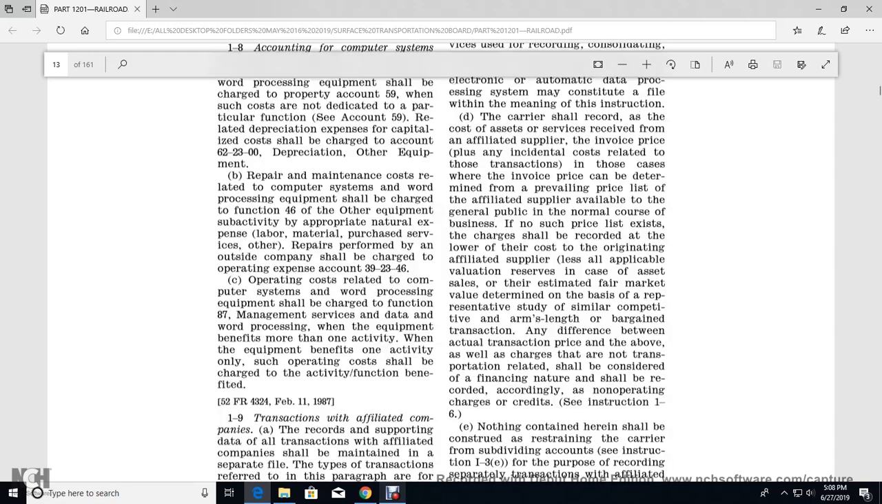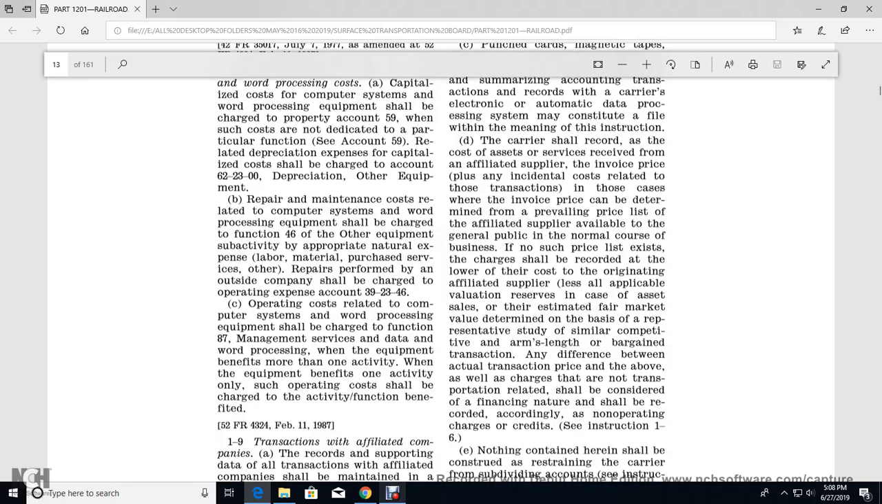The carrier shall record the cost of assets and services received from an affiliated supplier at the invoice price plus the incidental cost of the transaction. The invoice price shall be determined with the prevailing price list of the affiliated supplier available to the general public in the normal course of business. If there is no such price list, the charge shall be recorded at not more than the cost to the originator of the affiliated supplier, with the applicable valuation reserve.